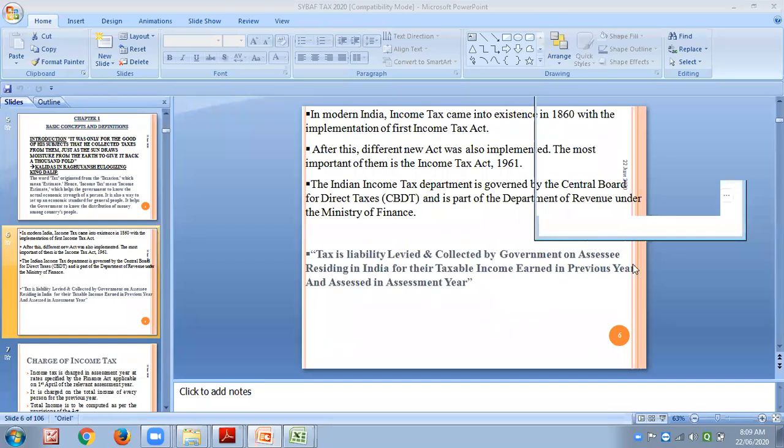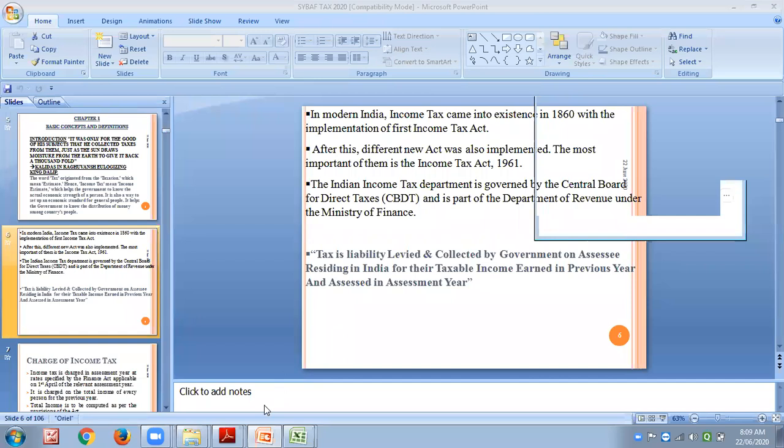Which should be earned in the previous year. What is the previous year for all of us? 2019-20. And assessment is computed in the assessment year. So you will find in this definition everything we have gone through. So what is left? How to decide resident of India. How a person or an assessee is to be decided as resident of India.